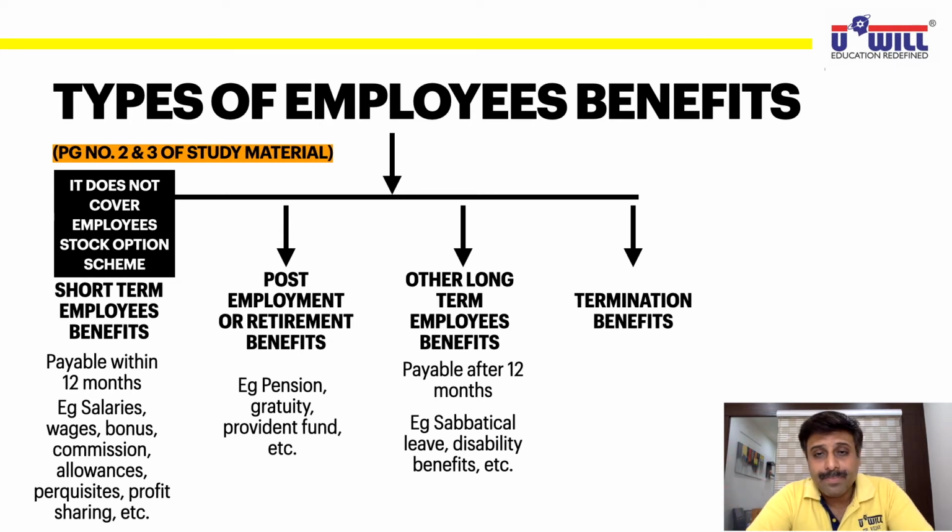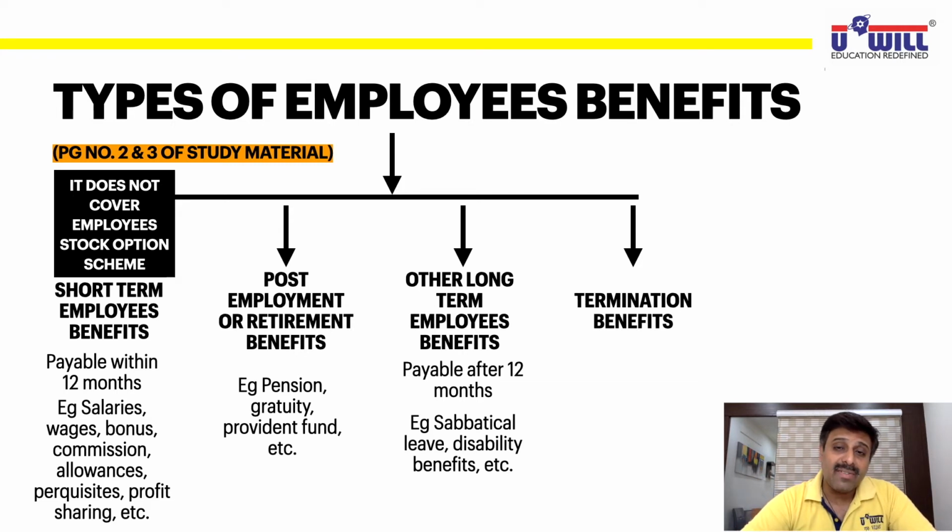For example, suppose you are working with a bank, and the bank gives you 3 years of study leave to do MBA with IIBM, Indian Institute of Banking and Management. The bank gives you salary also, and they tell you, you go on 3 years leave. We will sponsor your studies for the next 3 years, and after you come back, you will work with us only. This kind of leave is called sabbatical leave.